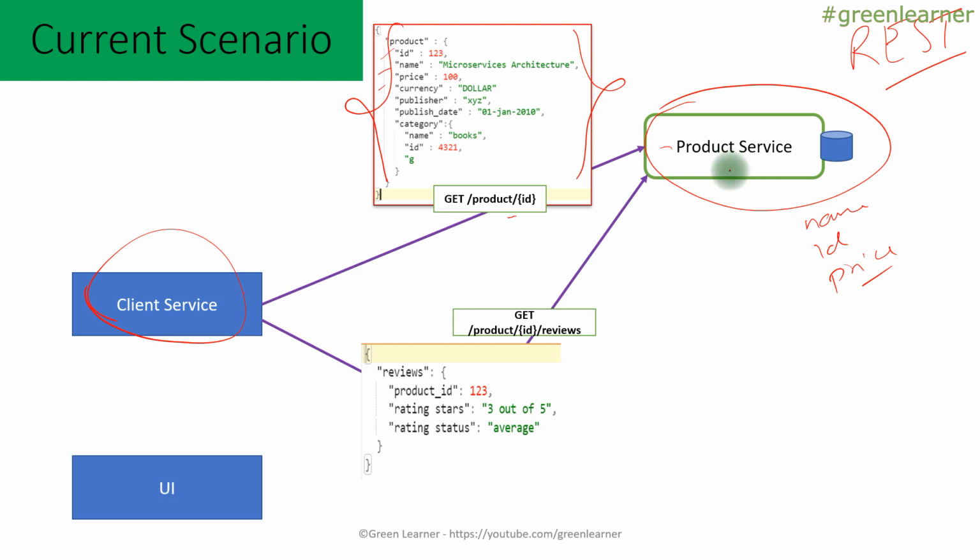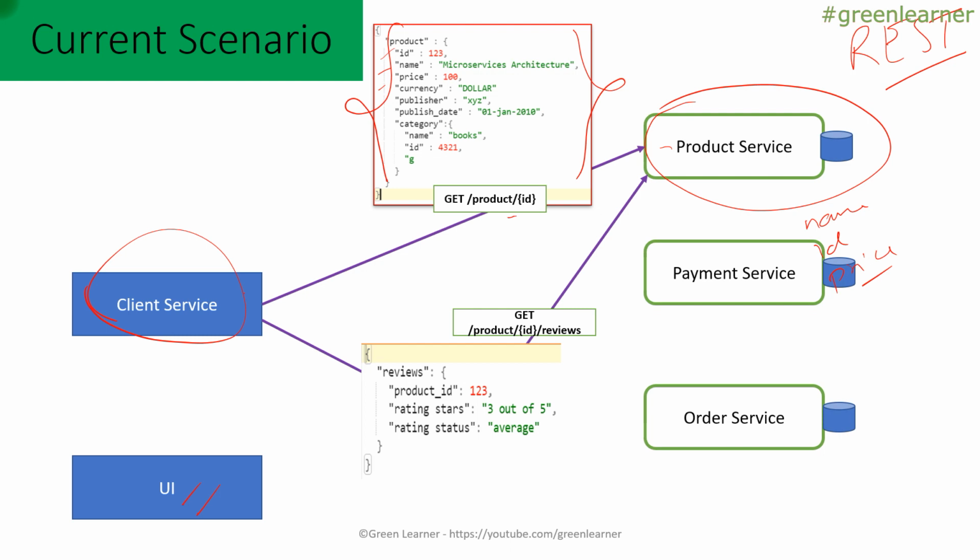Other clients of the product service can be a direct user interface. So now the user interface has to get all of this detail and process this data just to segregate what specific details the UI needs. Along with the client service that we have, there are the payment service, order service and other services as well. The same problem will happen with these.